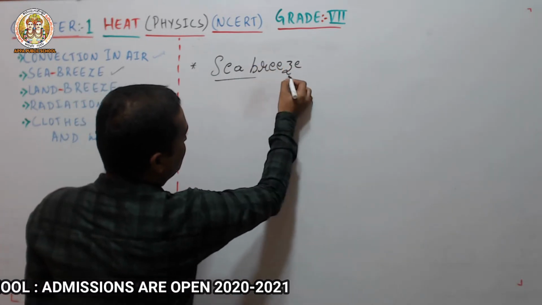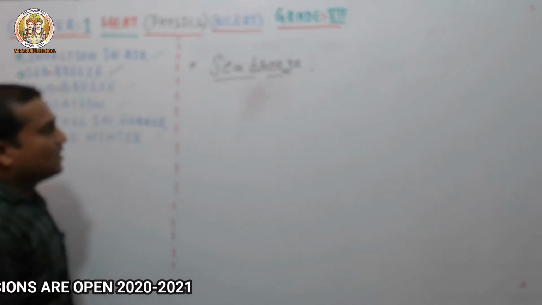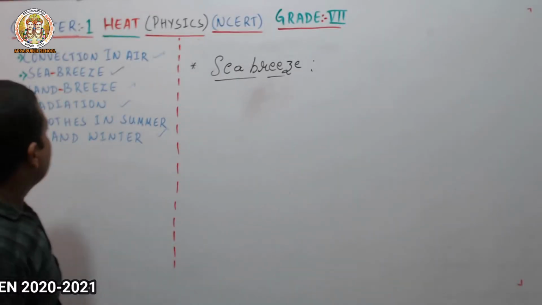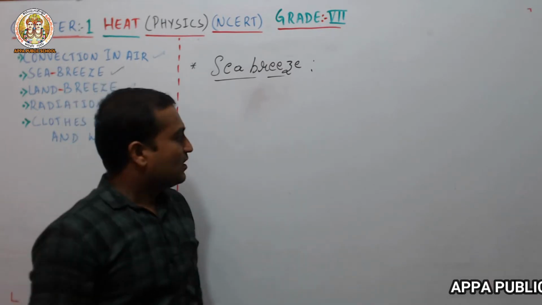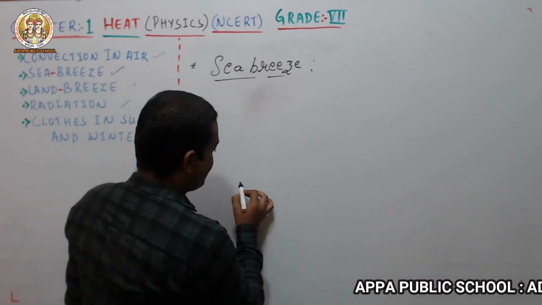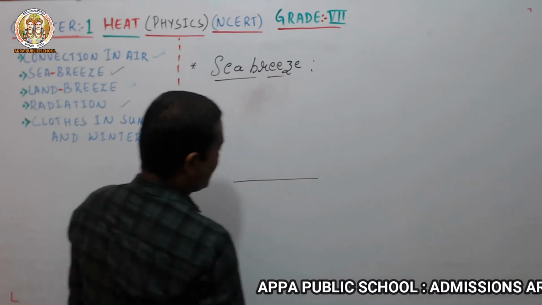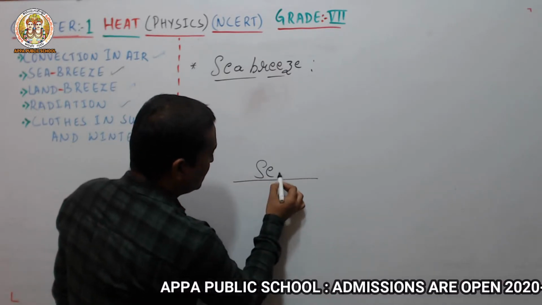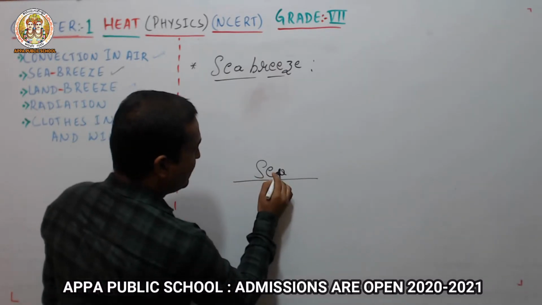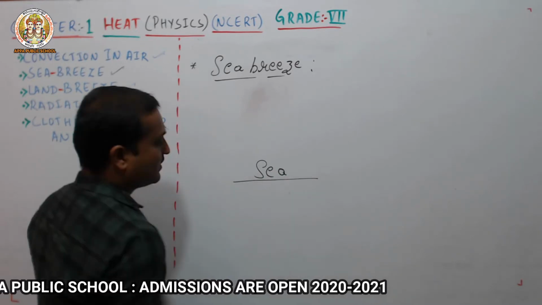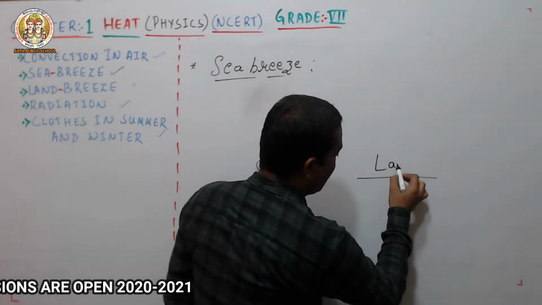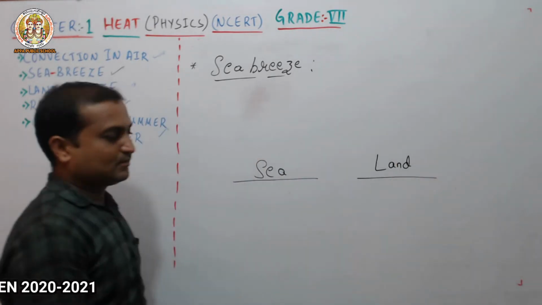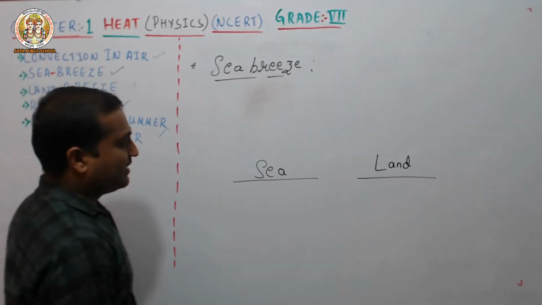First we will discuss the sea breeze, and the land breeze we will discuss later. This is the sea surface. Next I will draw one more here. This one I will mark as land.